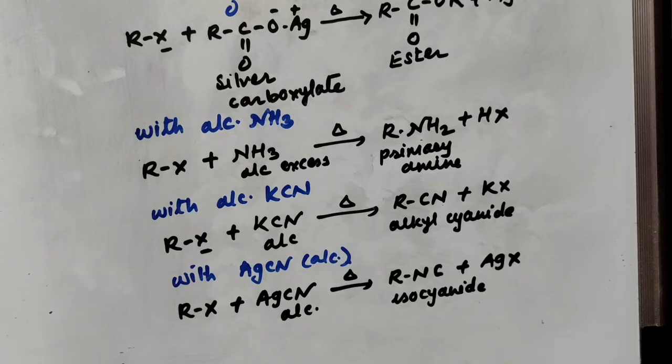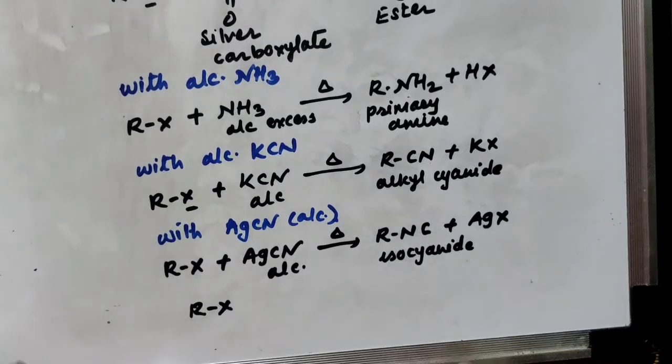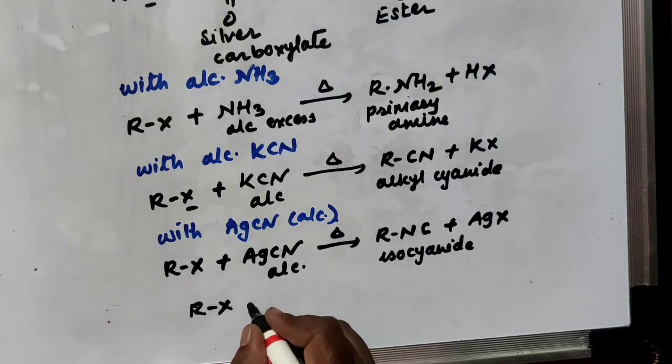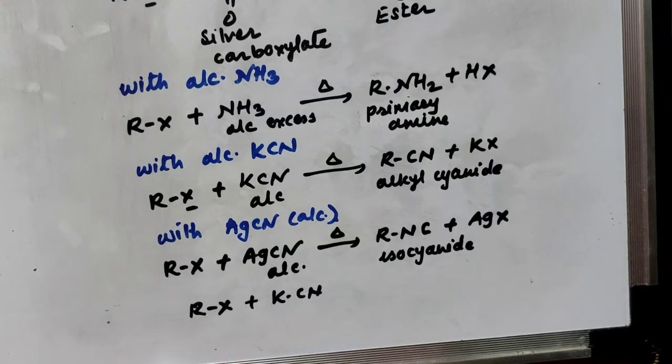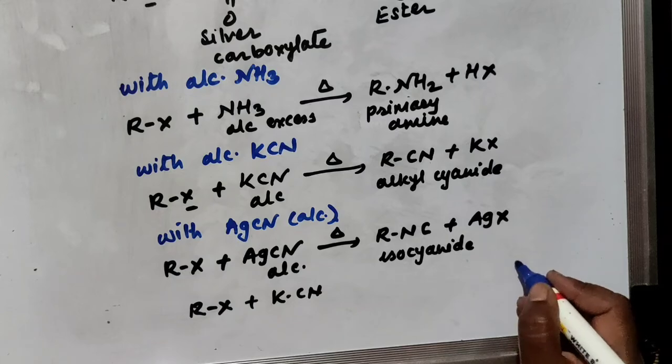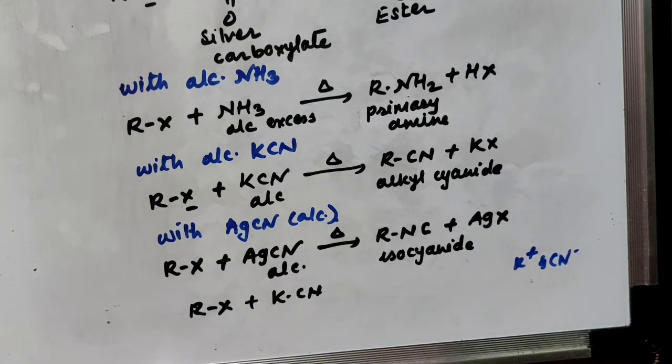So if you consider the reaction mechanism, then in case of RX, when it is treated with KCN, the bond is a polar bond in this case, and you will get K plus and CN minus ions.